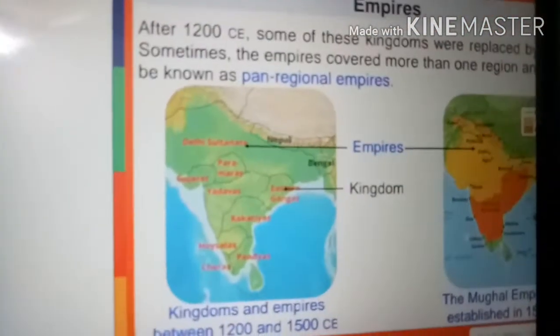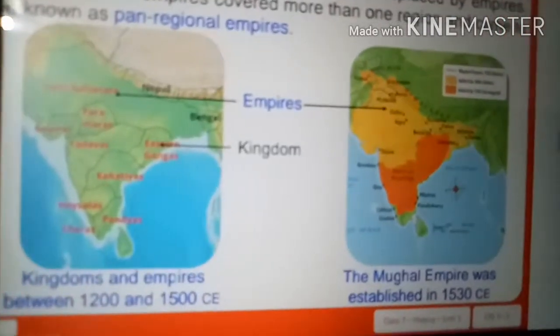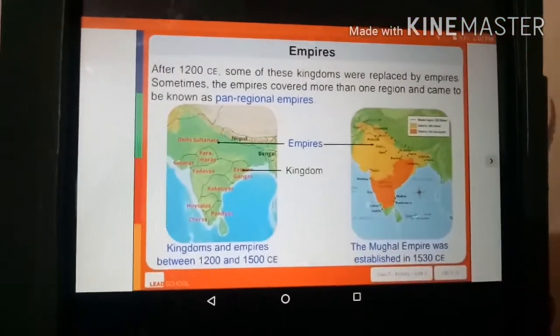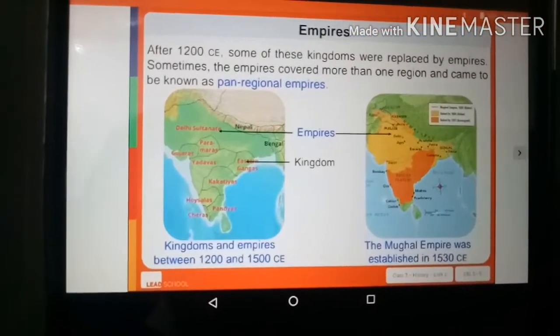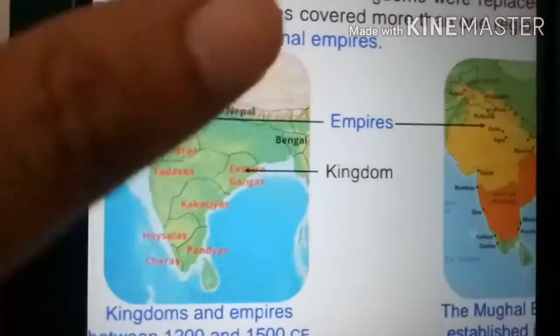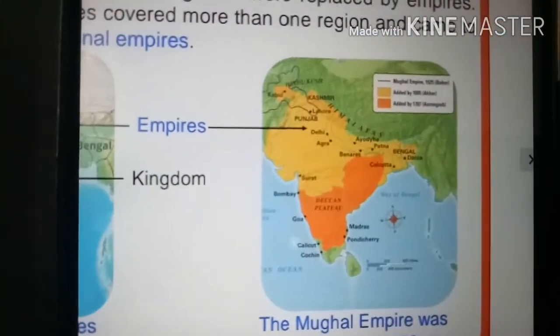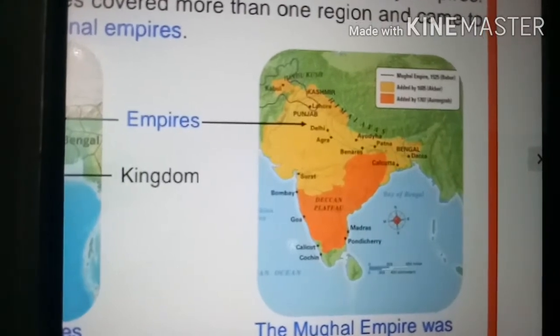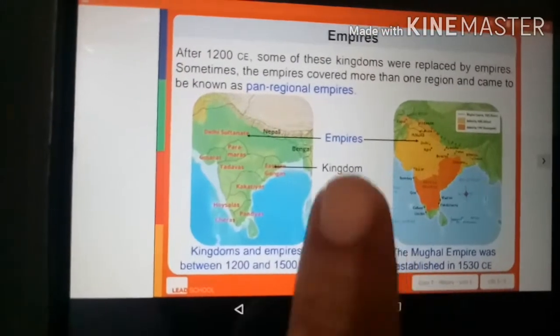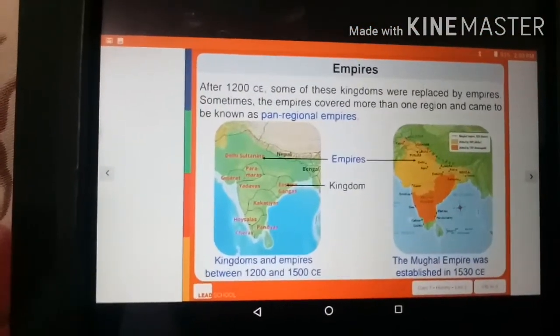Further we see that these small kingdoms and empires were again transformed into a big empire. The kingdoms that were there in 1200 to 1500 CE again emerged as a big empire, or we can say the Mughal Empire in 1530 CE. As you can see in the map, the yellow part was added by Akbar and the orange part was added by Aurangzeb. If you compare with today's India political map, all this area is similar to today's India, which was acquired by the Mughal Empire.